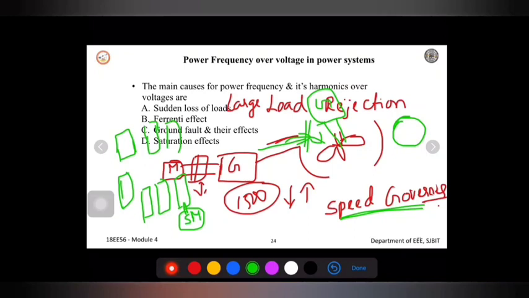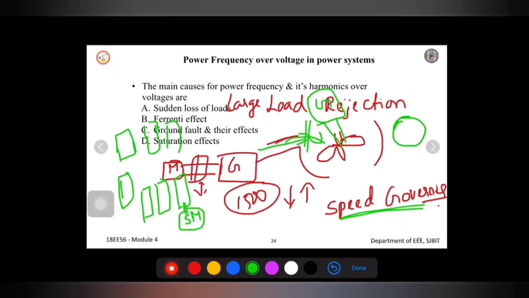That is where the speed control and the automatic voltage regulation control will be considered, where they will try to restore the normal condition. This explanation will not be present over there. I am just giving you an explanation of how the speed control will actually be done in a hydropower plant. I have to bring it back to the normal speed.